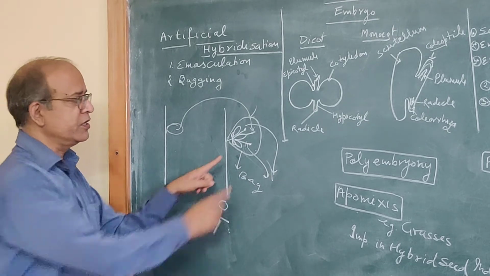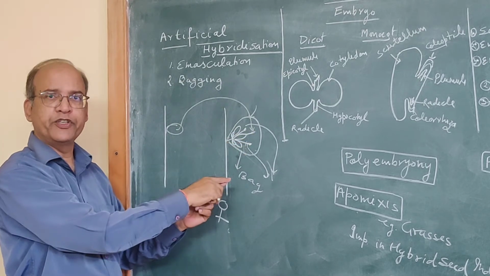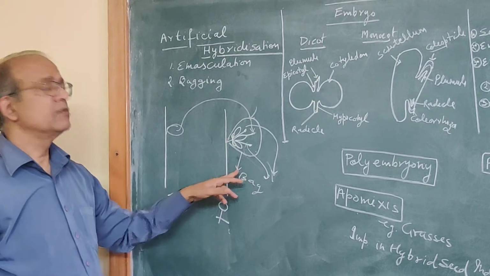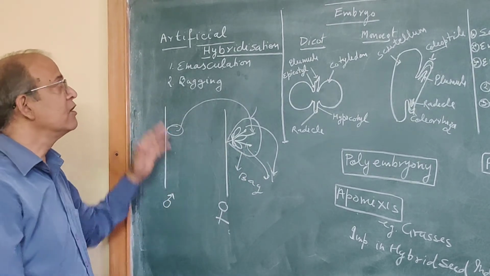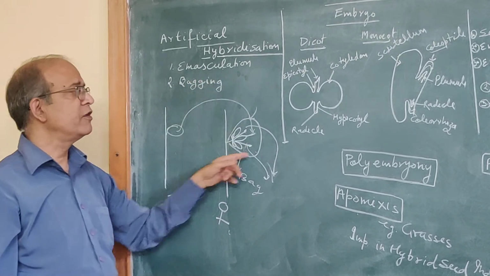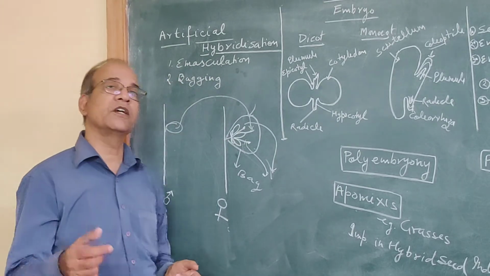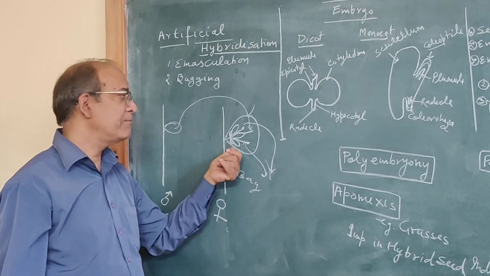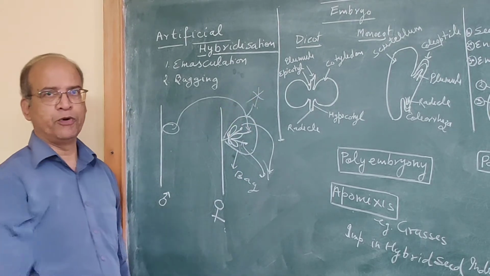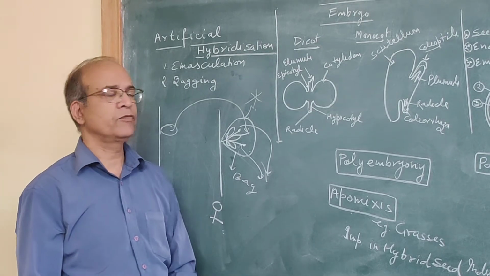At the time of pollination, the bag is removed, pollen grains are transferred on the stigma artificially, and then again flower is covered with bag. This is bagging. So emasculation, removal of anther; bagging, covering of flower with bag. Emasculation is done to prevent the chances of self-pollination, and bagging is done to prevent the entry of any unwanted pollen. This process is used in crop improvement.